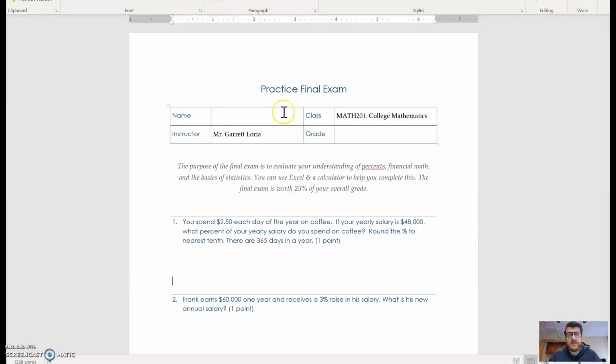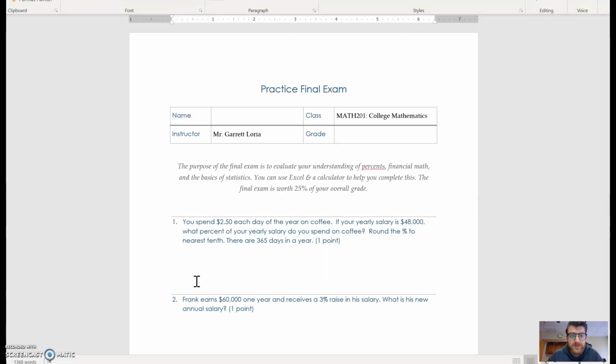Hi everyone. I'm just going to go over some of the questions from the practice final exam and how I would think about them, or how I would teach you to think about them. So instead of doing an actual answer key, this is what I'm going to do. Well, I guess I could post this afterwards as an answer key. I'll do that. All right.